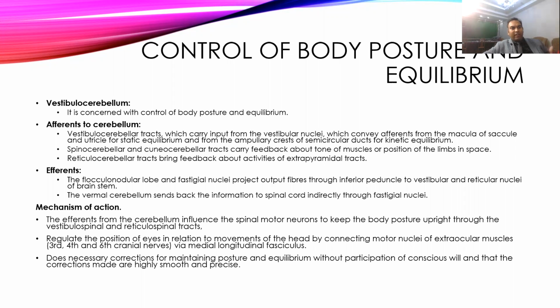Posture is important for performing any voluntary movement more effectively; to perform voluntary movement effectively, you need a proper posture.